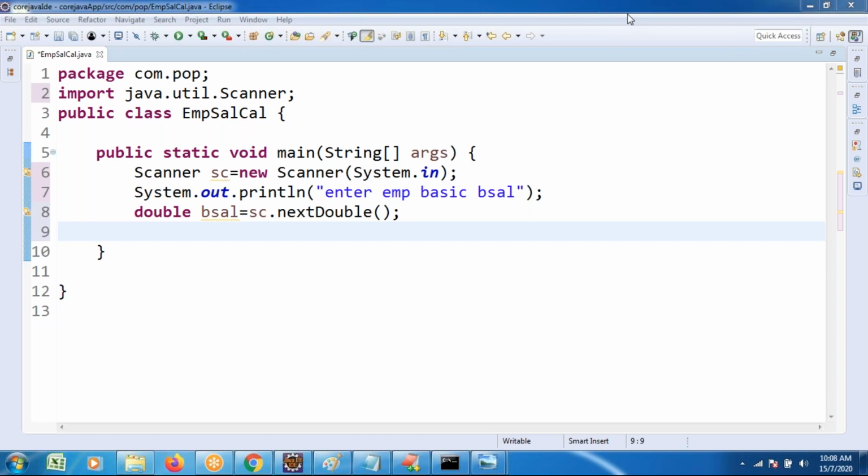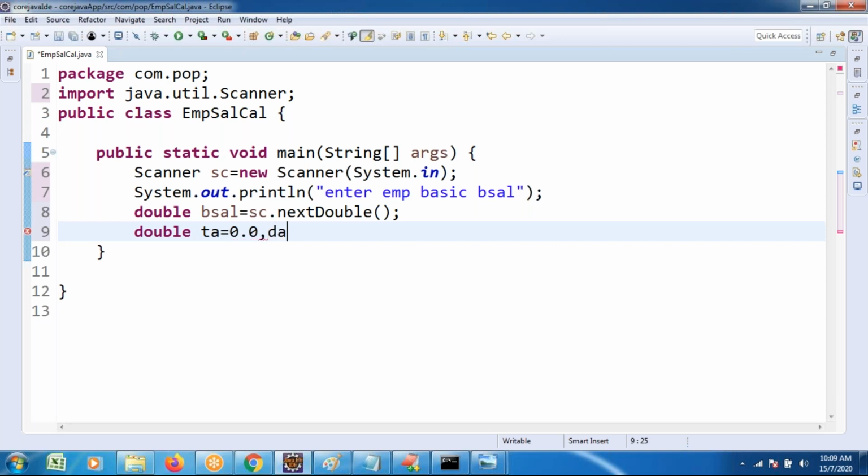Several conditions I wanted to apply. From that point of view, double basic salary is equals to SC.nextDouble. After taking the double, I wanted to calculate TA. Initial TA is 0.0. Initially, no value is there. Further, we calculate and use it.